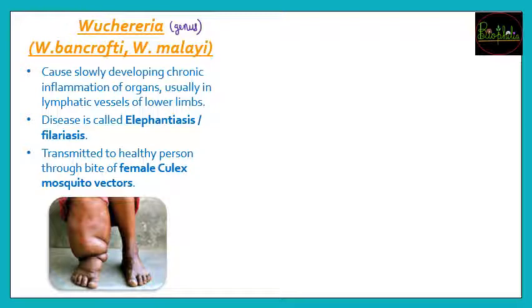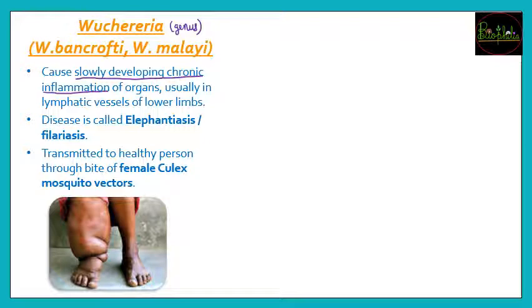So these Wuchereria worms are also going to cause infection because these are going to be endoparasites. Endoparasites है, so ये धीरे धीरे जाके develop होंगे into chronic inflammations. Chronic है यानी these are going to be seen over a longer period of time. वो जल्दी से नहीं, acute नहीं है, they cannot show symptoms in a short period of time, but in the long term they can show these inflammations in various organs.